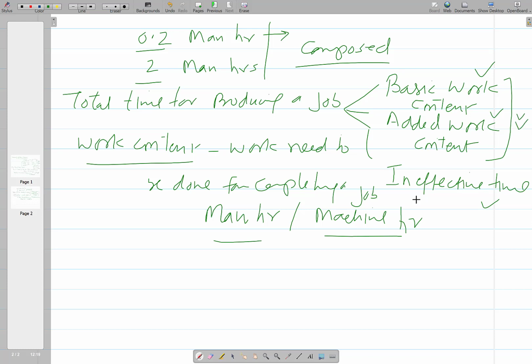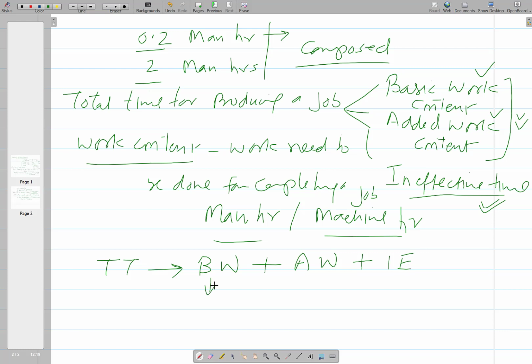But when we talk of the ineffective time, it means the job is idle and nothing is being done by either the man or machine. So that is included in the ineffective time. So the total time to complete a job involves the basic work plus added work plus ineffective time.